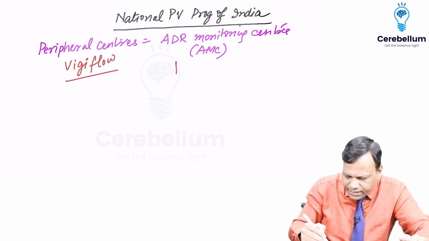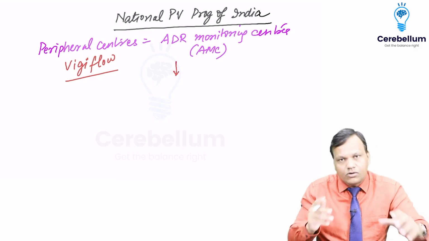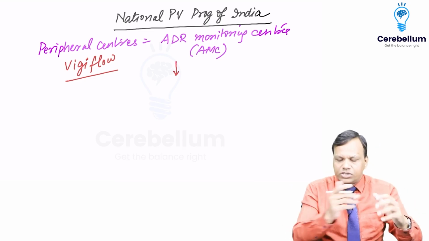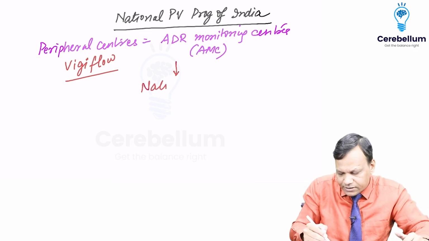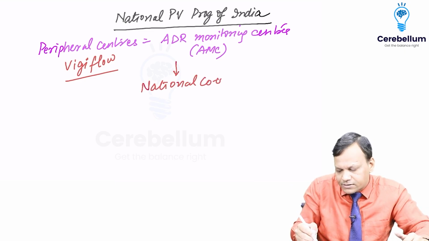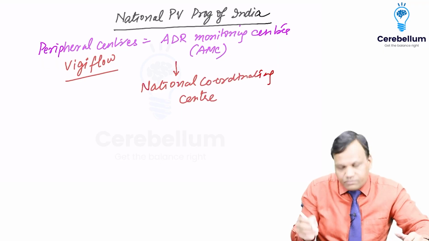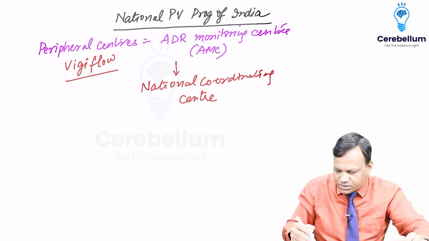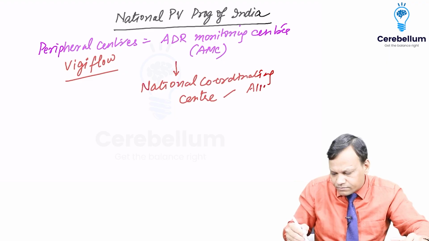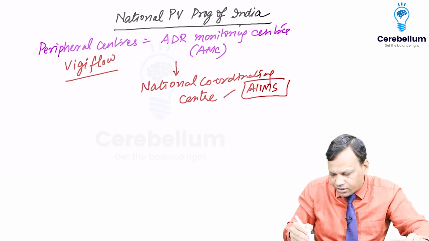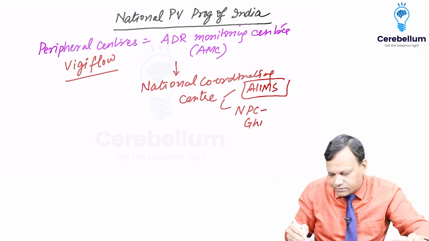Then all the ADR monitoring centers report to the National Coordinating Center, which is the center of India. It was previously present in AIIMS, but now it has been shifted to the National Pharmacopoeia Commission at Ghaziabad in UP.